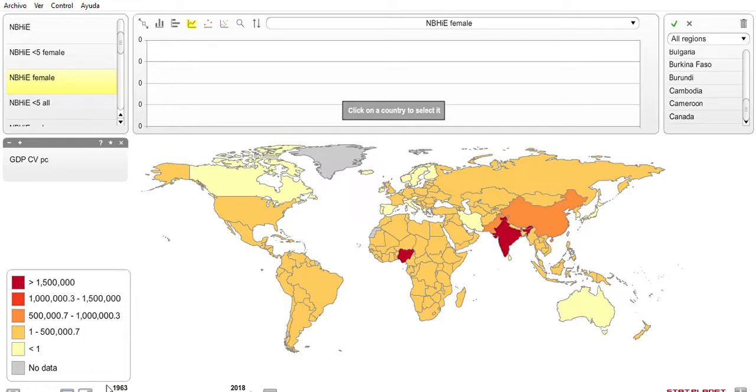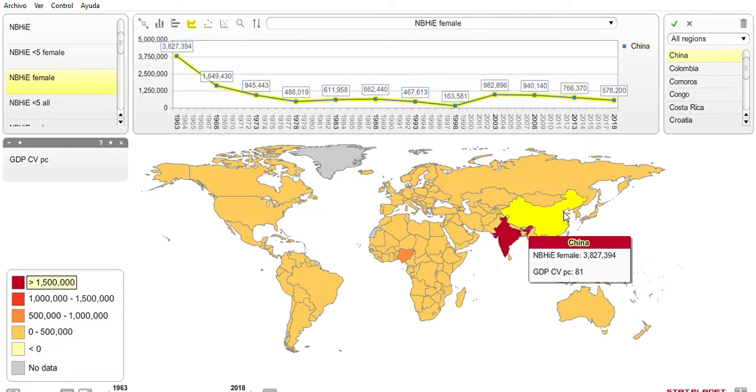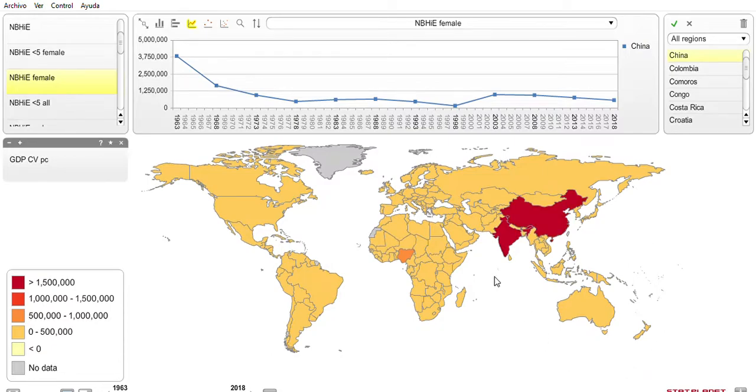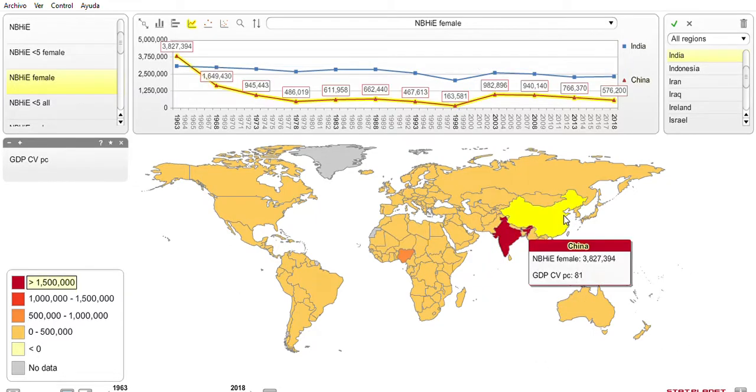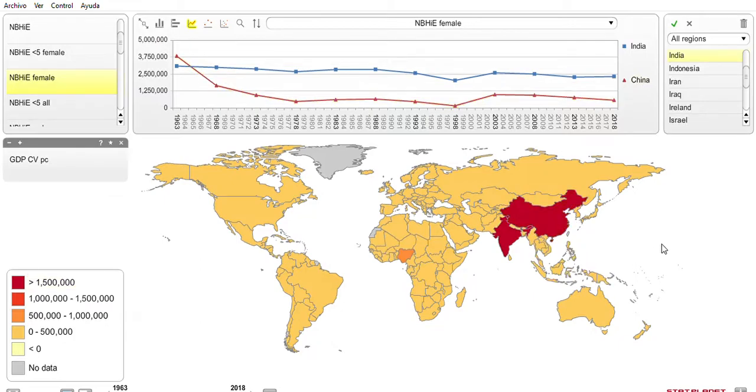We see that in 1961 to 1965, our first period of analysis, the countries that had more than 1.5 million deaths in women in excess of the best feasible level of health, the replicable and sustainable model, Sri Lanka, were China and India, with India at over 3 million deaths and China at 3.8 million.